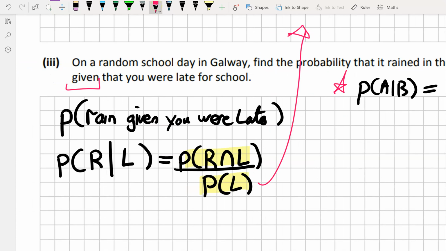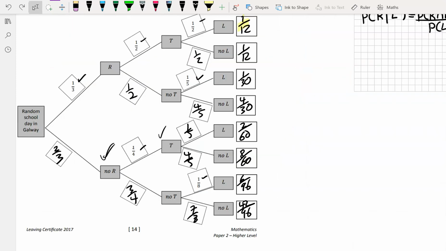So now we just need to investigate the probability that it's both raining and you are late for school. So we'll go back to our tree diagram. So the ways that it's raining and you're late. We've got rain here, and there could be traffic, and you could be late for school. Or you could have rain and no traffic, but still be late for school.